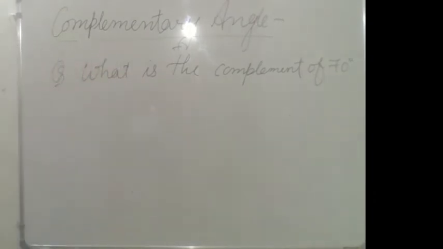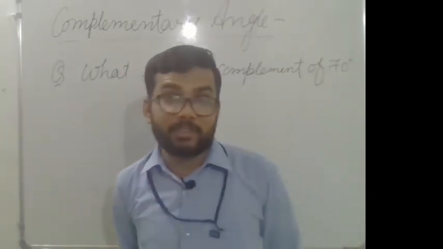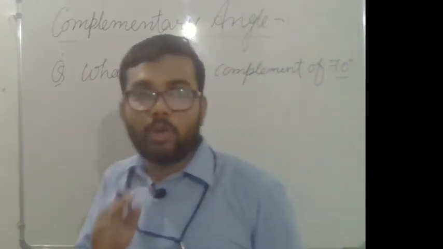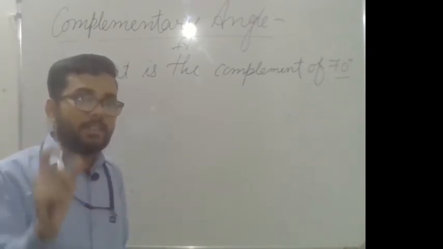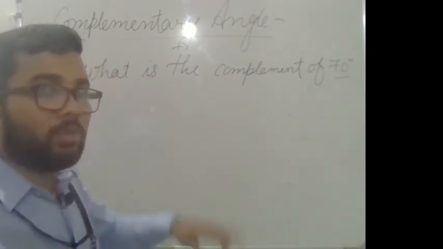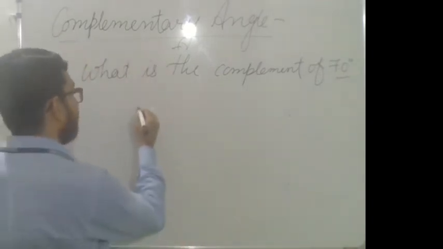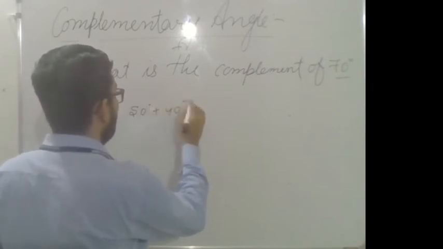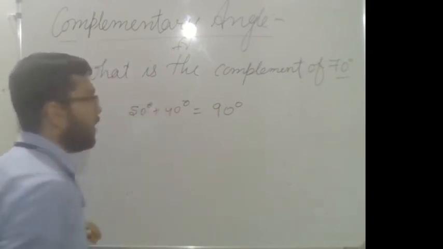You all know that when two angles are added and the result is equal to 90 degree, then the two angles are complementary, like 50 plus 40. When you add this, you will get 90 degree.